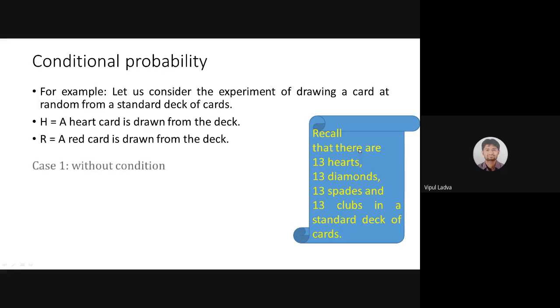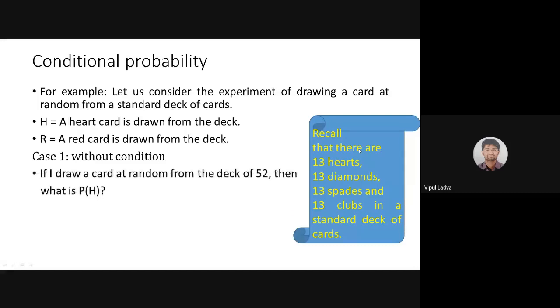Now case 1, where I'm not giving any condition, without any condition. My question is, if I draw a card at random from the deck of 52, then what will be the probability of occurrence of event H? Tell me quickly. Event H is that we are getting a card of heart. You may reply over the chat box or by unmuting your mic. 13 by 52.